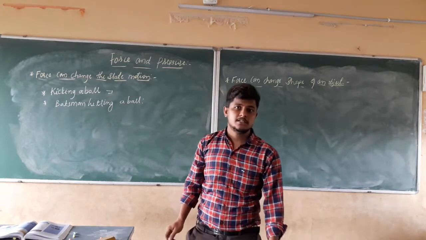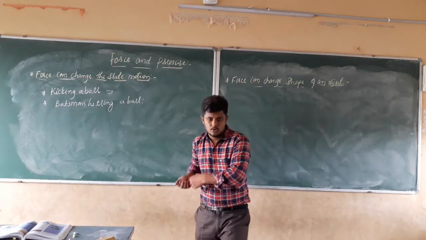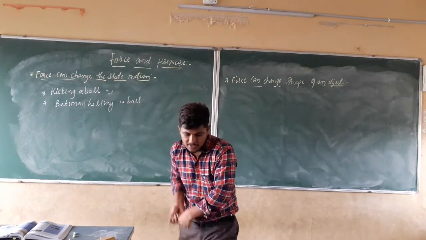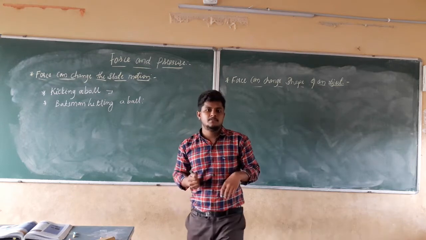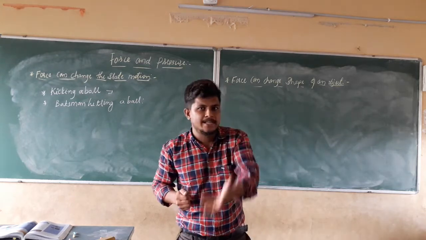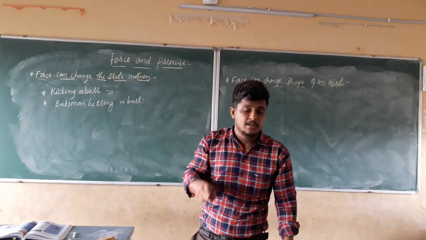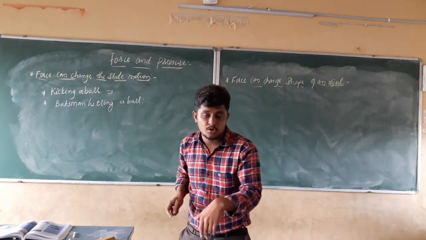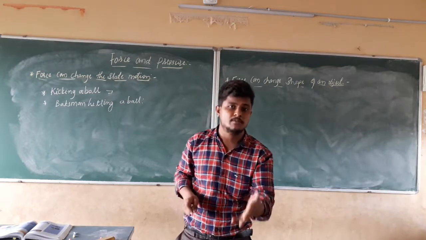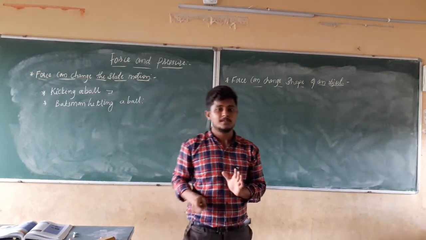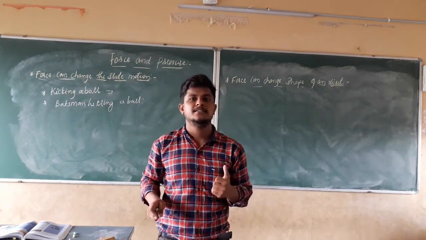Right? With some speed. When the ball comes, what the batsman will do is just push that ball towards the bowler. Just a slide push. When you do that slide push towards the bowler, first of all, the bowler threw the ball with high speed. When the batsman pushes that ball in the opposite direction, the speed of that ball is going to reduce, and the ball is going to change its direction.